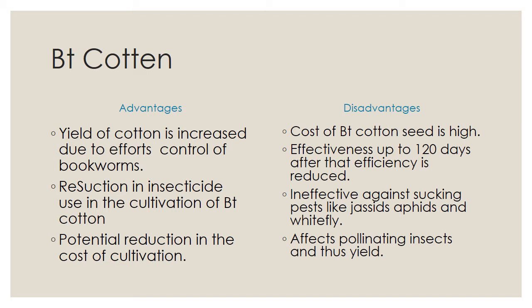So these are the advantages and disadvantages. In our world, everything has advantages and disadvantages. For example, in our class, some students have good character but do not study well. So these are the advantages and disadvantages. Each thing has both, okay. So here BT cotton also has some advantages as well as disadvantages. Okay.